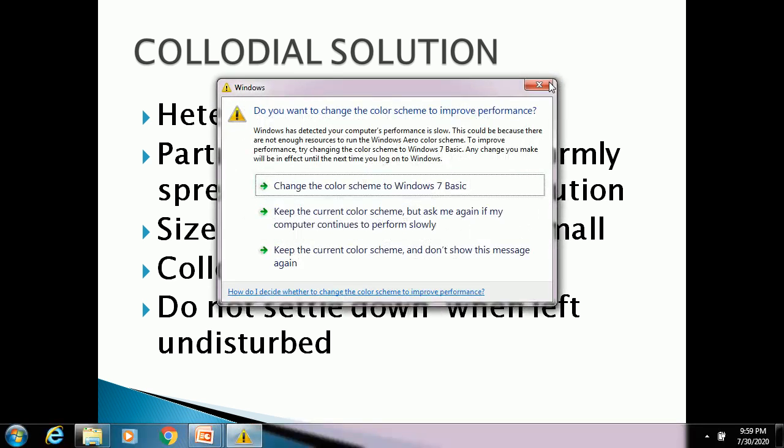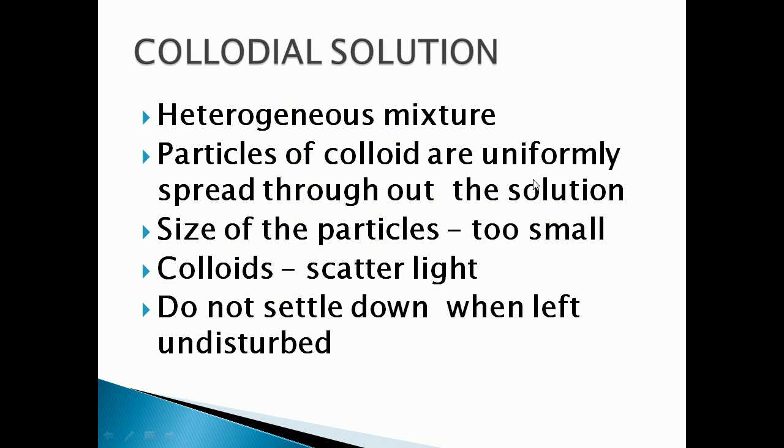Are you remembering? The process of scattering of a beam of light is called what? Tyndall effect. This effect was discovered by the scientist Tyndall. An example of the Tyndall effect is particles of dust and smoke in the air.